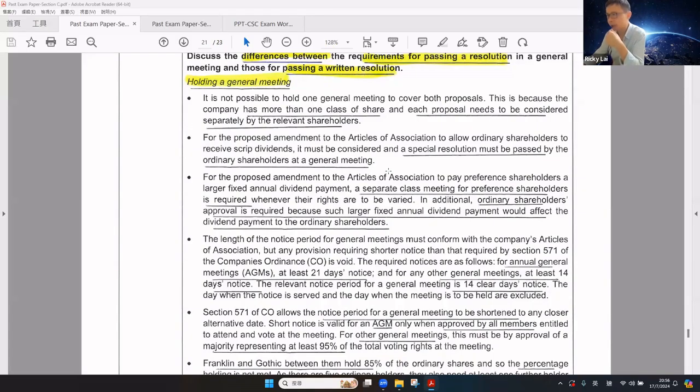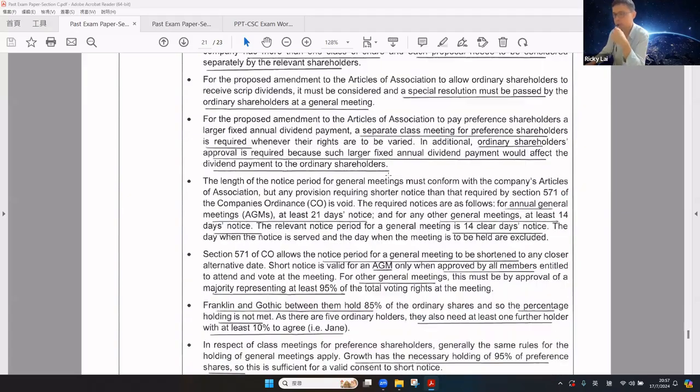For the second amendment of articles, a separate class meeting for preference shareholders is required whenever their rights are to be varied. Not only preference shareholders, but ordinary shareholder approval is also required, because a larger fixed annual dividend payment could affect the dividend payment to the ordinary shareholders. The length of the notice must conform with the articles.